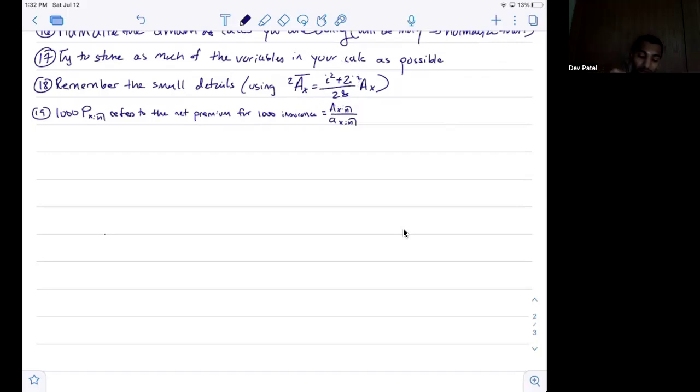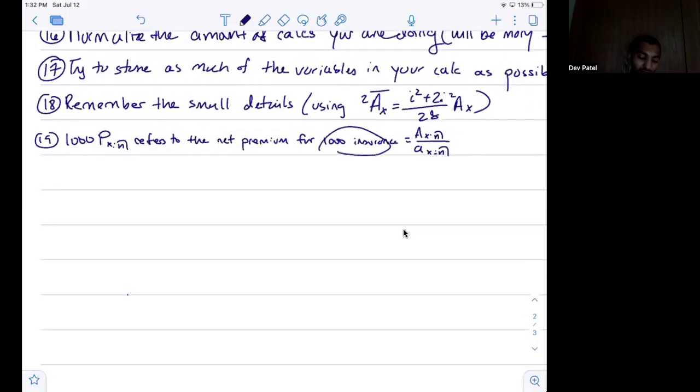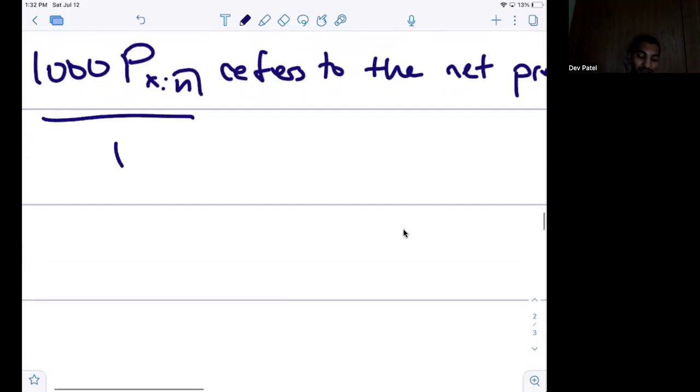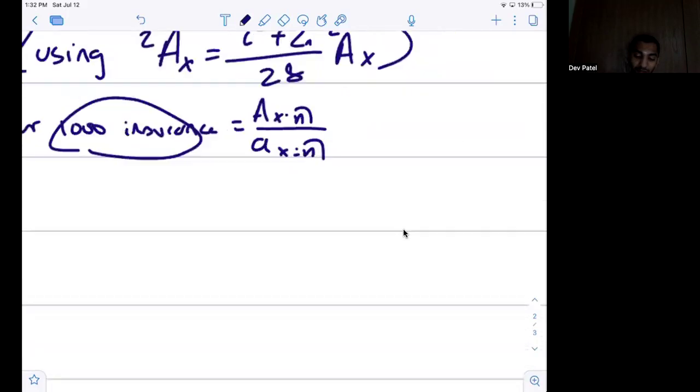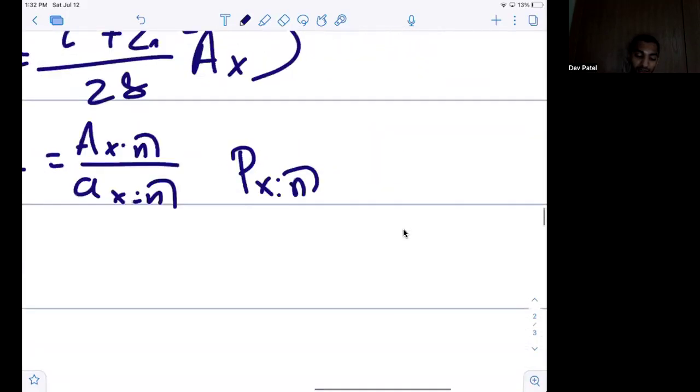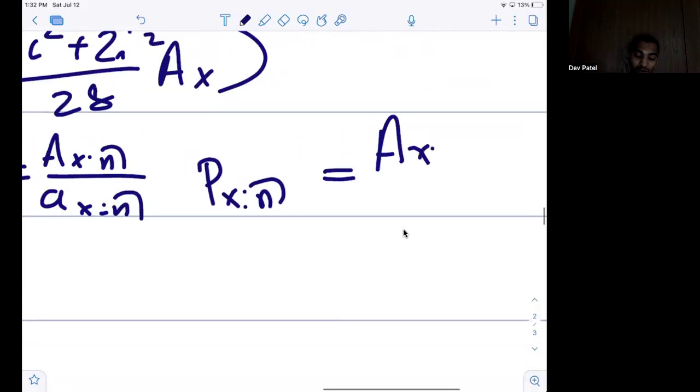Another symbol thing is that 1,000 P_{x:n} refers to the net premium for 1,000 of insurance, right? You don't divide by 1,000, and that P_{x:n} is not actually the premium. It's the 1,000 P_{x:n} that is actually the net premium. The P_{x:n} refers to the insurance, whether endowment insurance or whole life, over the annuity.